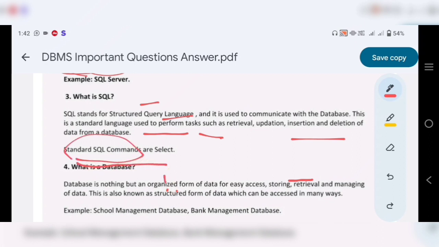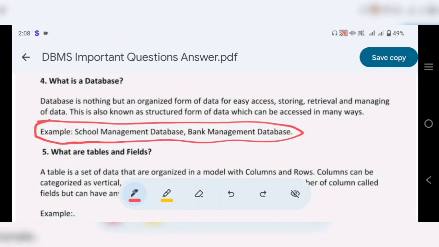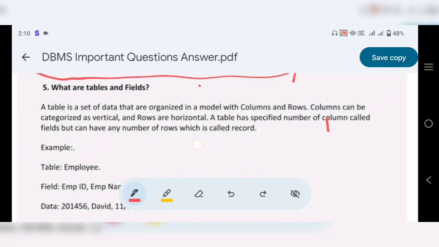The next question is, what is a database? A database is nothing but an organized form of data for easy access, storing, retrieval and managing of data. This is also known as the structured form of data which can be accessed in many ways. An example is a school management database. A second example is a bank management database. So there are many examples of databases.